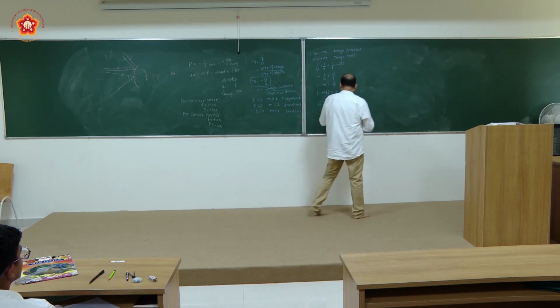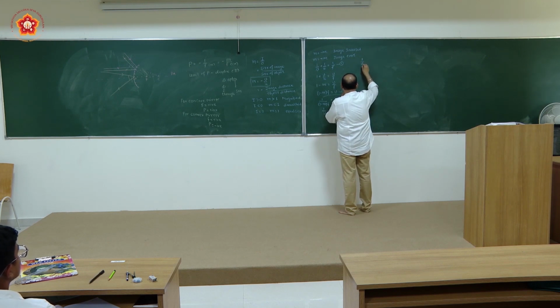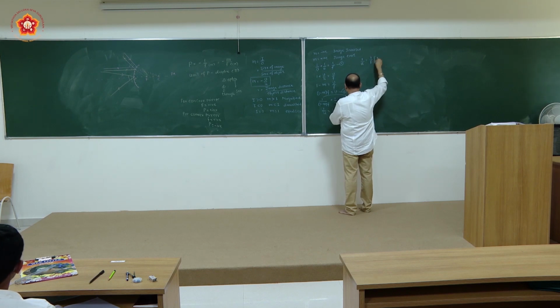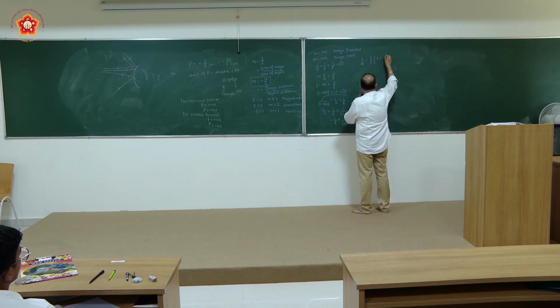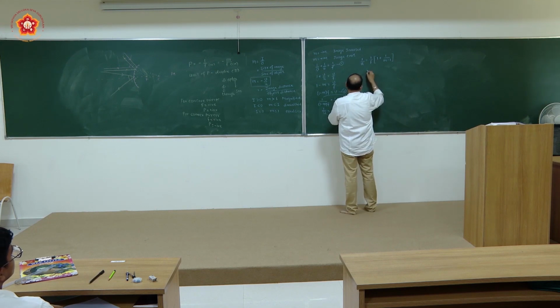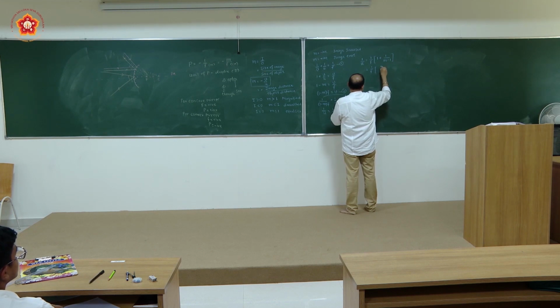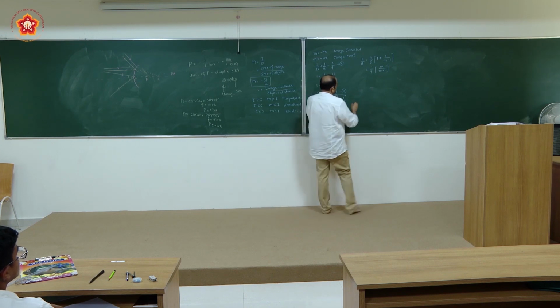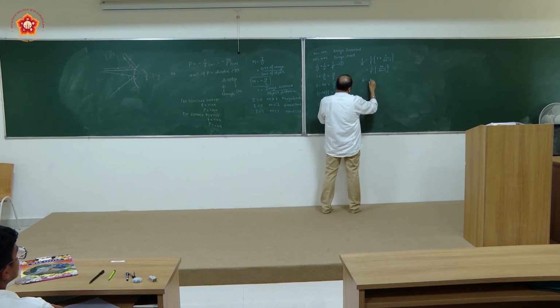So if I solve it further, I will be having here 1 upon U is equal to 1 upon F, in a bracket, you will be having the first term 1 plus 1 upon M minus 1. I am taking 1 by F common. So I will be able to have this relation as 1 by F in a bracket M minus 1 plus 1, यानी M upon M minus 1. So you will be having the object distance U is equal to M minus 1 upon M multiplied by F.